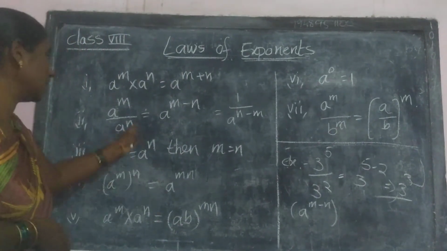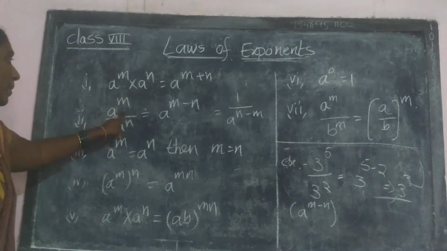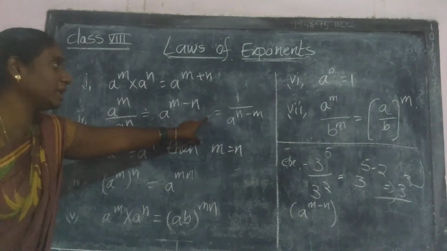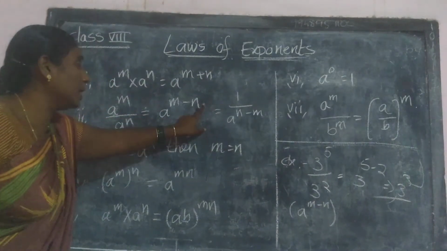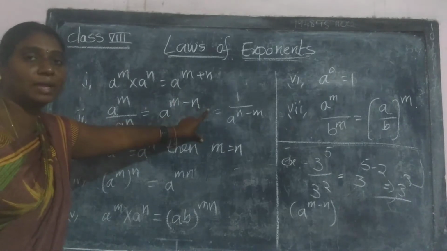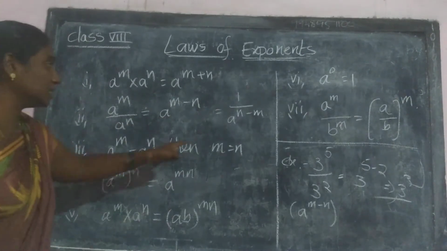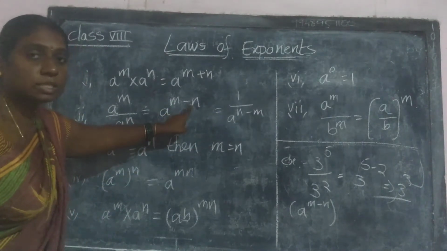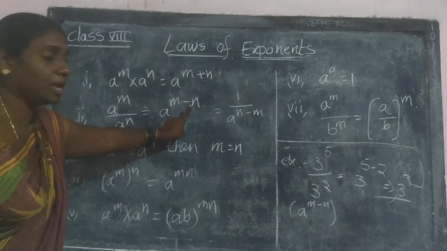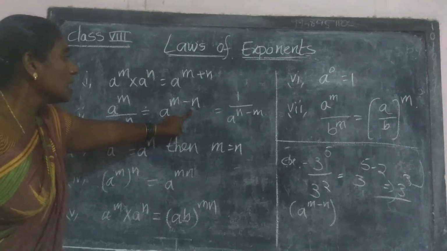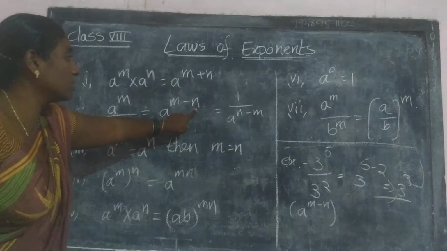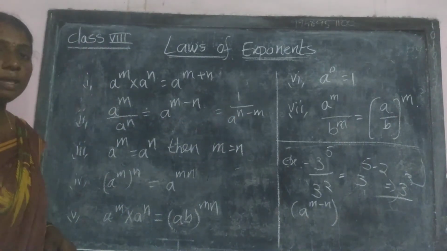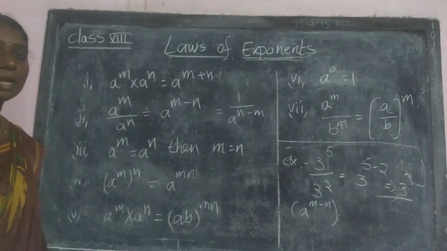What is the second rule? a power m divided by a power n is equal to a power m minus n, and it can also be written as 1 by a power n minus m. When it is represented by division, the exponents change their places. First we write n, after that subtract m from n. That is the second law of exponents.